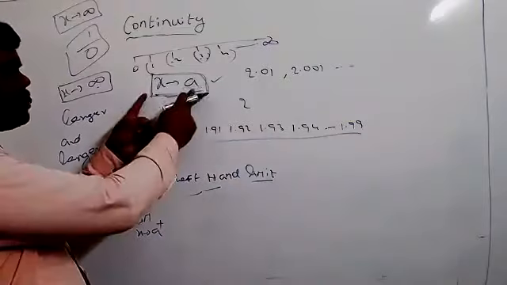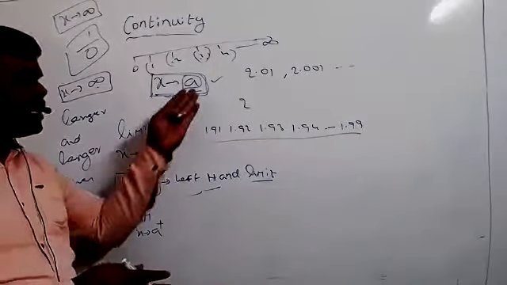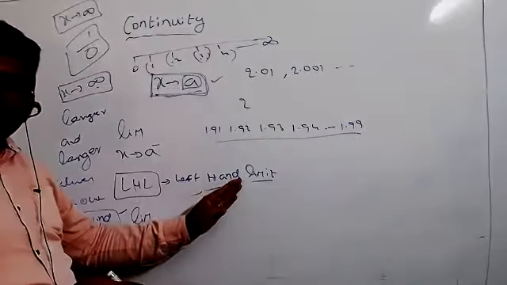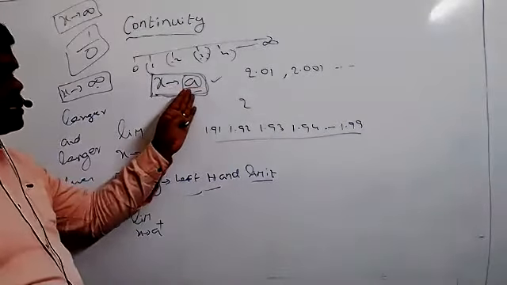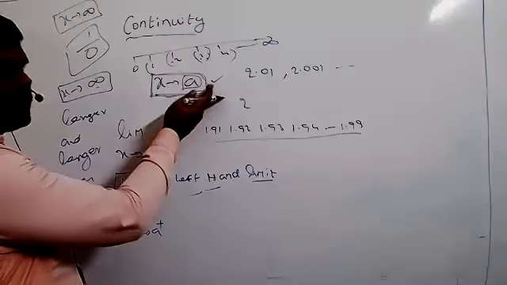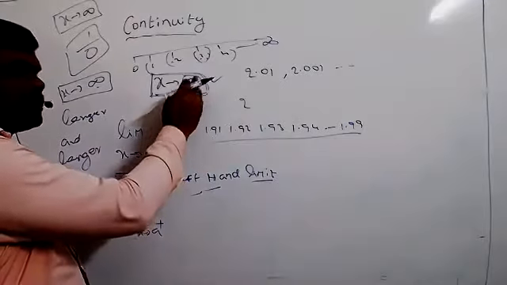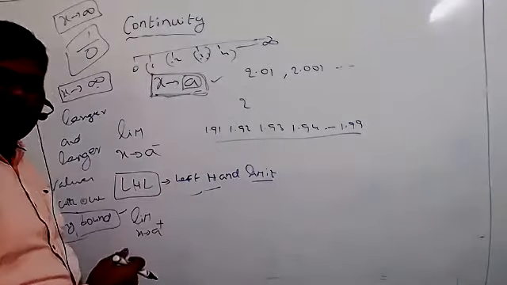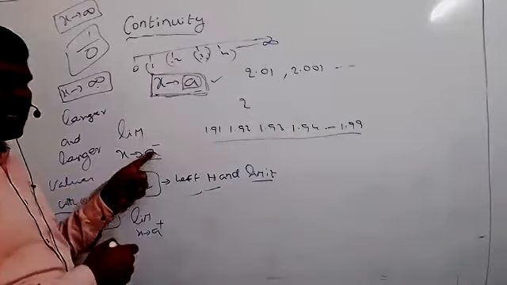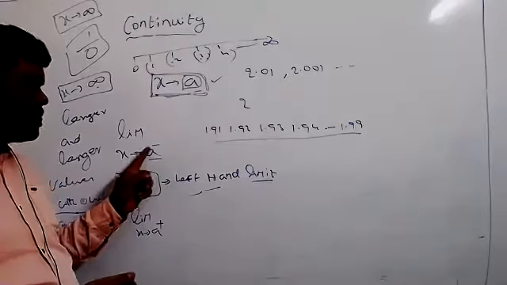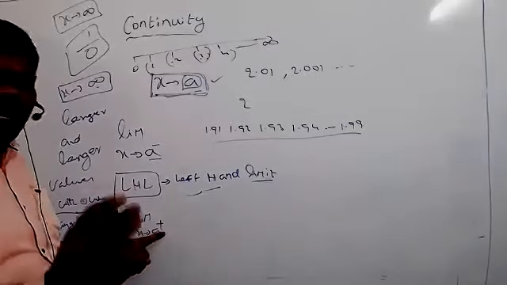Understood? If we take the left side of a, with all the values compulsorily nearer to a, that we call the left hand limit. And if the values of x are nearer to a but more than a, that we call the right hand limit. The left hand limit is denoted by limit x tends to a minus, and limit x tends to a plus is the right hand limit.